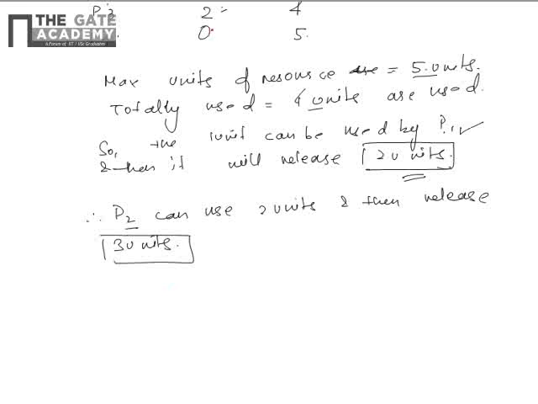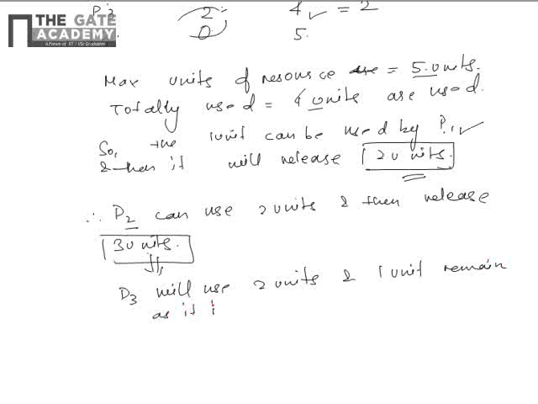Now we have 3 units left and P3 has used 2 units and maximum required is 4. So it requires only 2 units. From these 3 units, P3 will use 2 units and 1 unit will remain as it is, and then it will release how many units? It was already using 2, now it has used 2, so it will finally release 4 units.